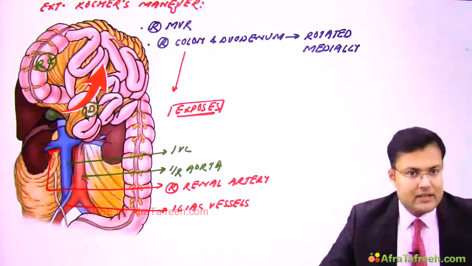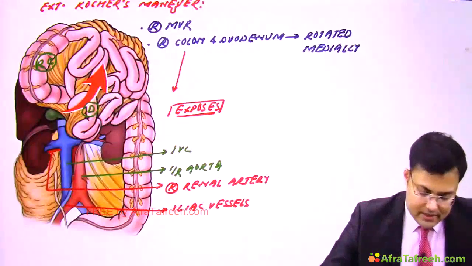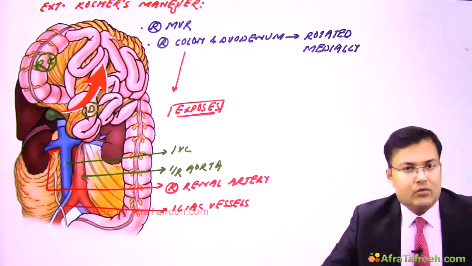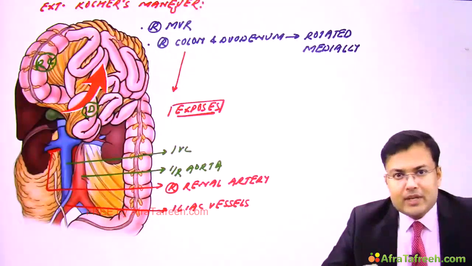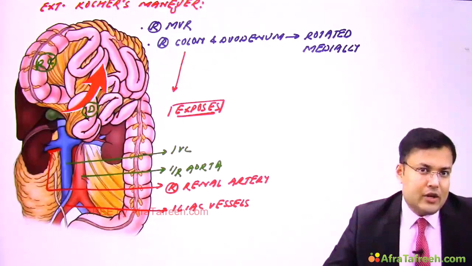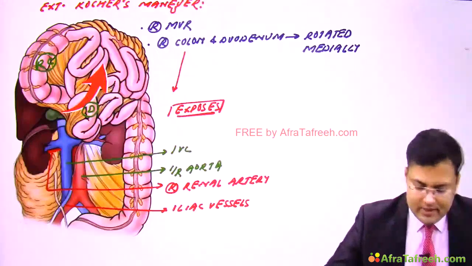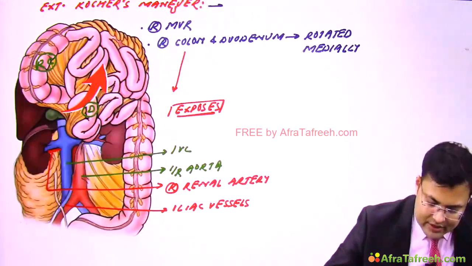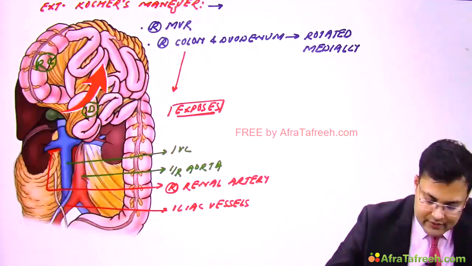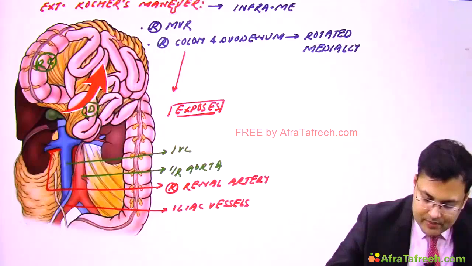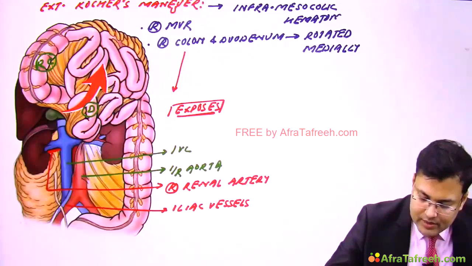This maneuver was asked in AIIMS: extended Cocker's maneuver is used for drainage of which hematoma? It is used for drainage of inframesocolic hematoma. So extended Cocker's maneuver is used for drainage of inframesocolic hematoma.